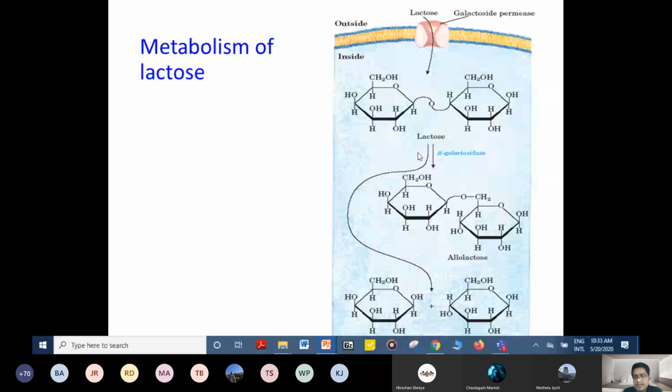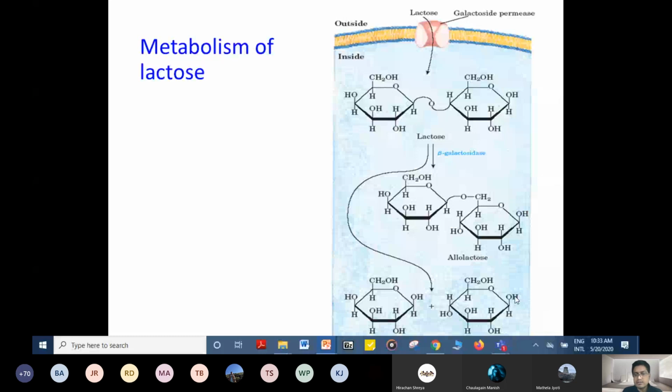But the next thing is that lactose can also isomerize to form allolactose. In allolactose, the bond is in this position; you can see the bond has shifted to this position. This isomerization can also form allolactose from lactose.